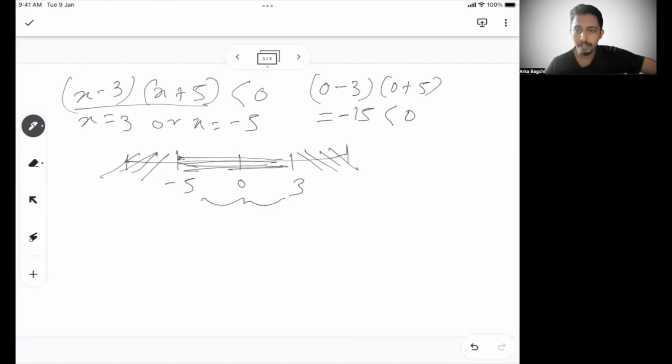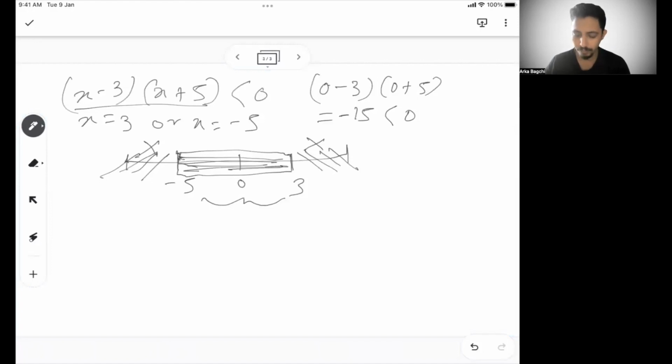So 0 actually satisfies this inequality. If putting 0 in the equation satisfies this inequality, then the range that contains 0 is the range for x. So this is satisfying, then the alternate areas will not satisfy.